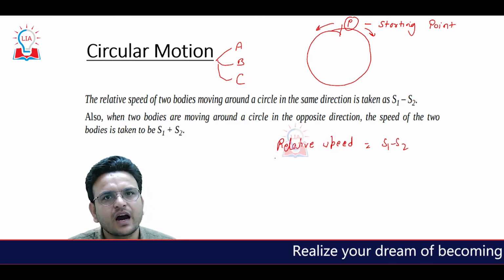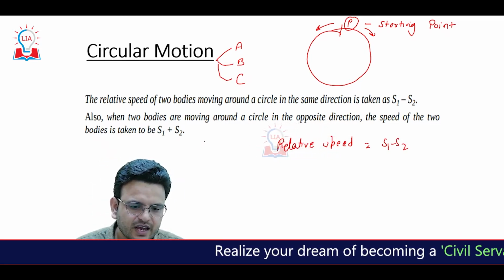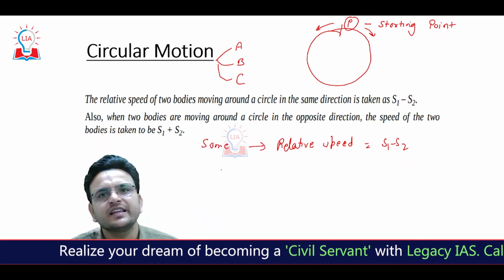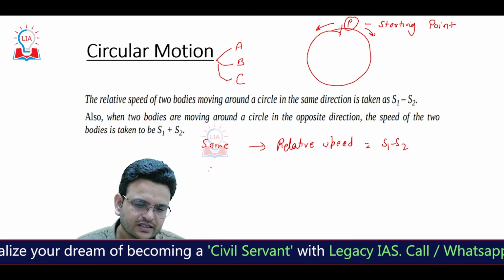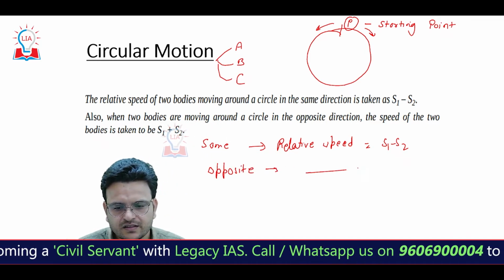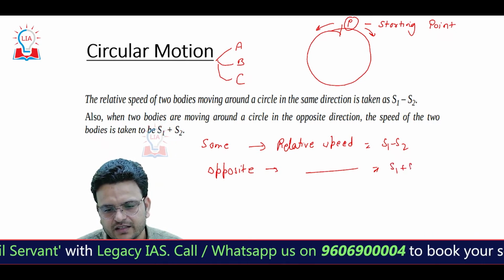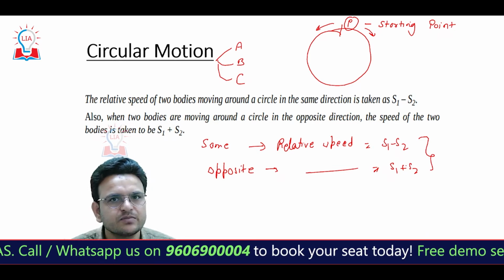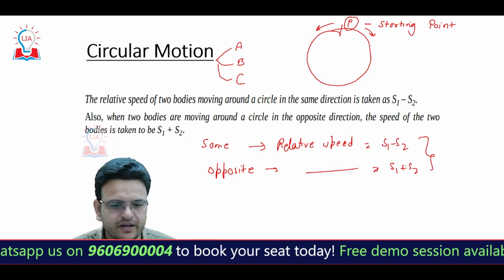When they are moving in opposite directions, their relative speed will be s1 plus s2. These two concepts I already discussed when I discussed the time and distance topic.